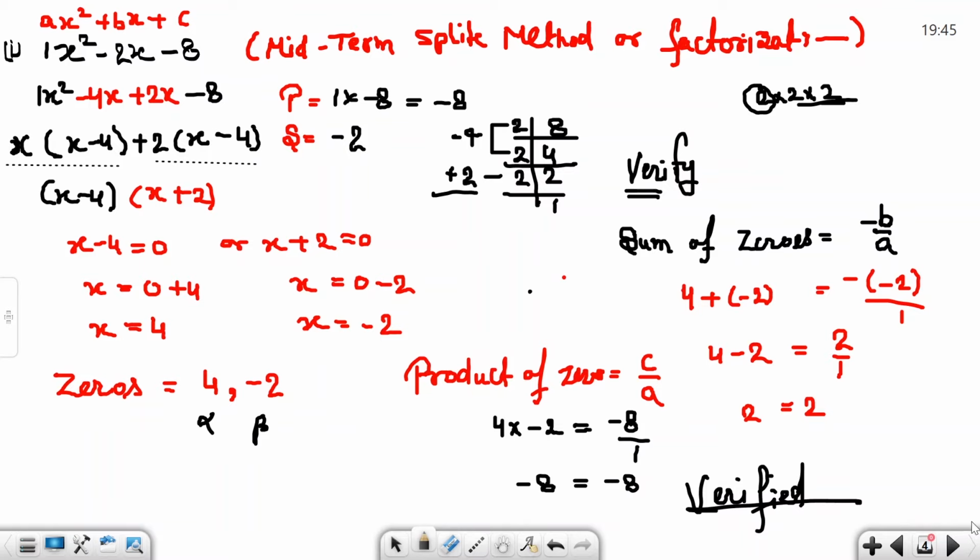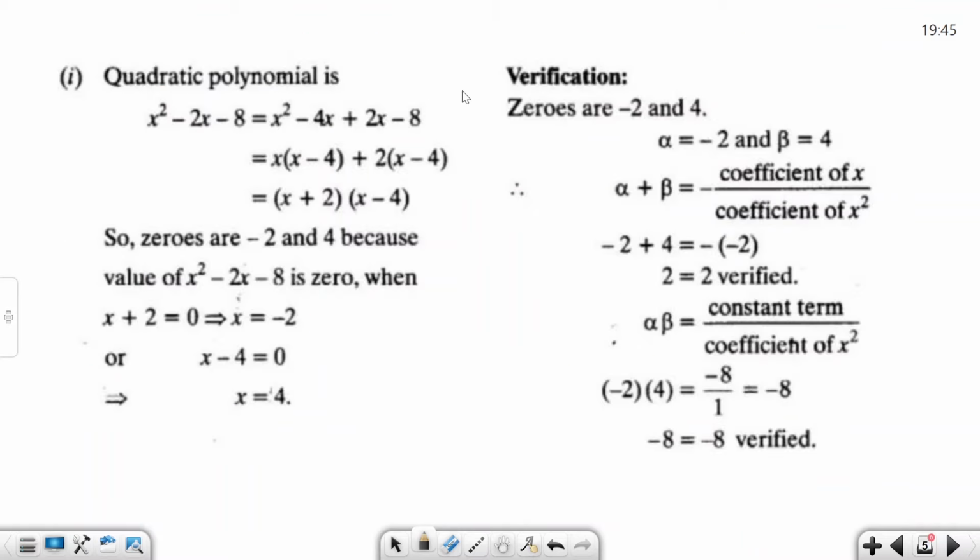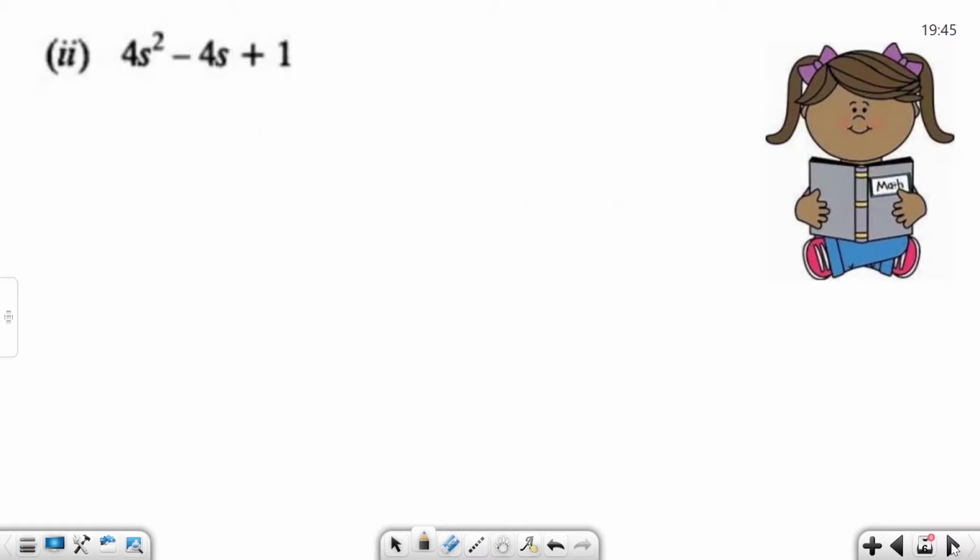Understand? I write here a solution from an NCERT publication. Similarly, we do the same thing here. So we solve the next, second part of the question, as in the previous part.